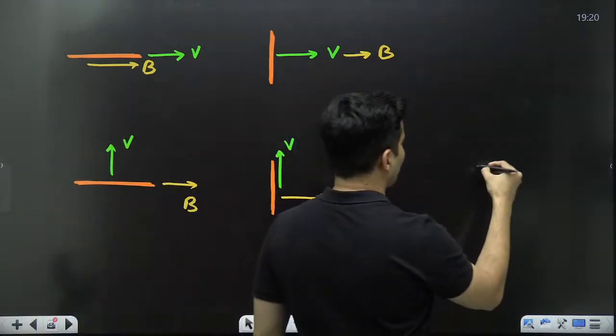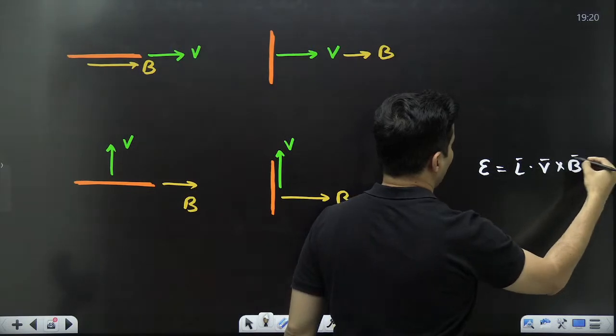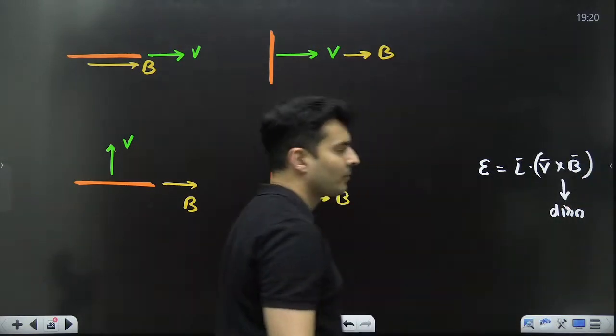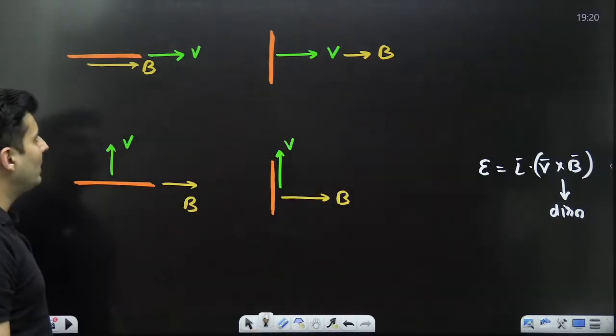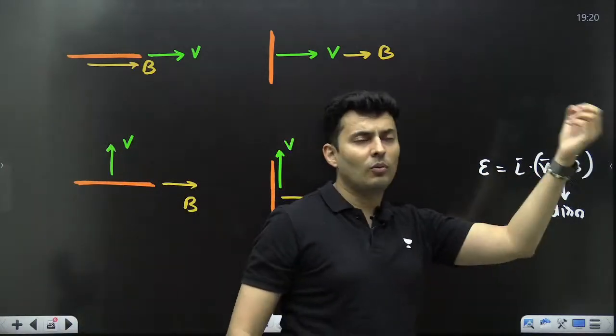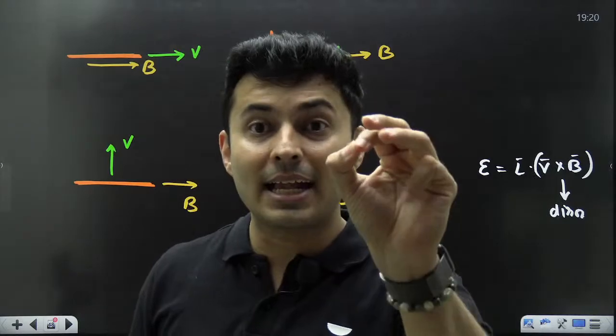Remember the formula. The formula is induced EMF is L dot (V cross B), and V cross B gives me the direction of the EMF. Now look at it one by one. V and B both are in the same direction. So what will be the direction? What will be V cross B? Cross product of two parallel vectors. Angle is 0.